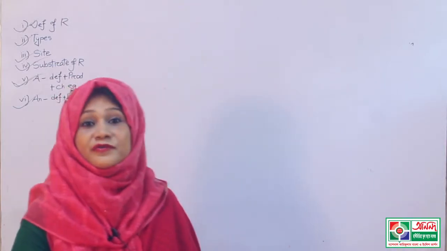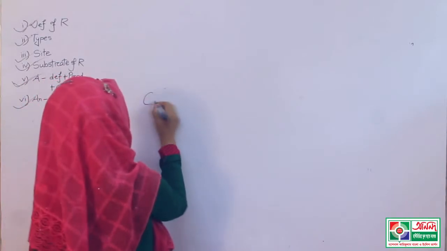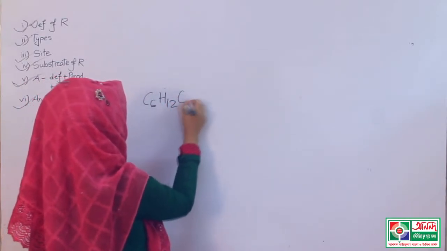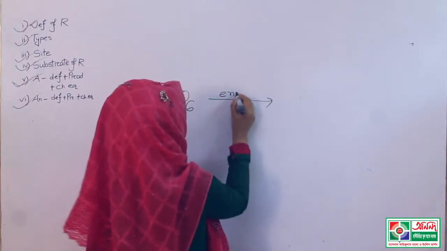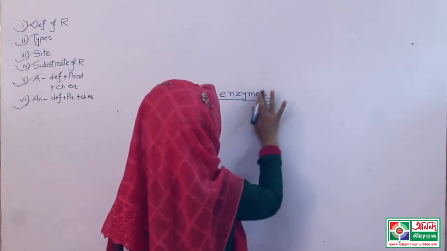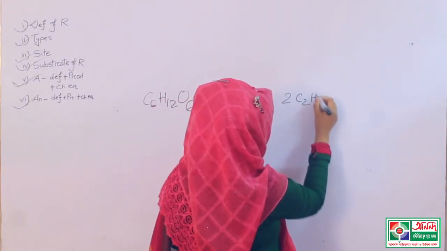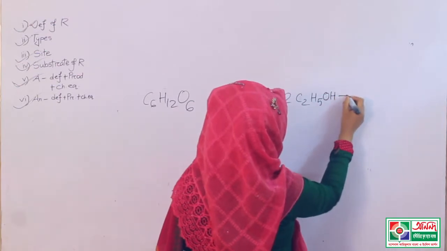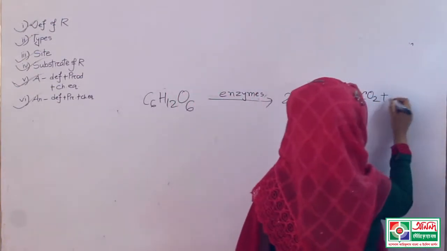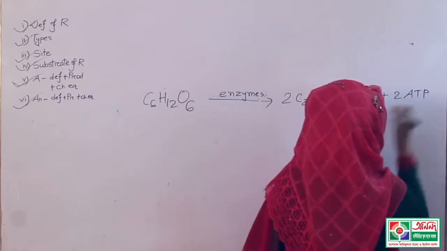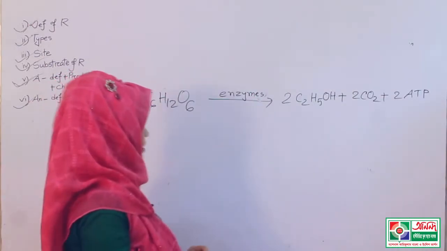Now we will learn the chemical equation. C6H12O6. In presence of enzymes, what happens? Two molecules of ethyl alcohol, C2H5OH, two molecules of carbon dioxide and two molecules of ATP, or you can write 56 kilocalorie ATP per molecule.